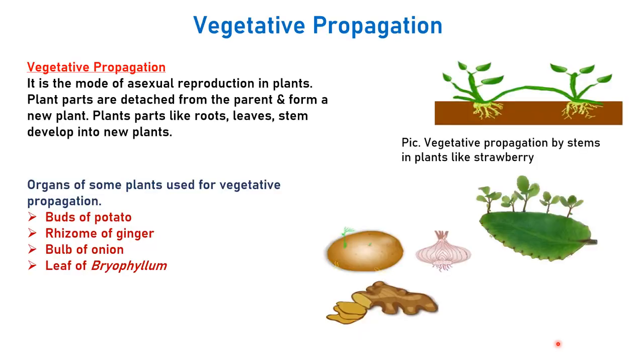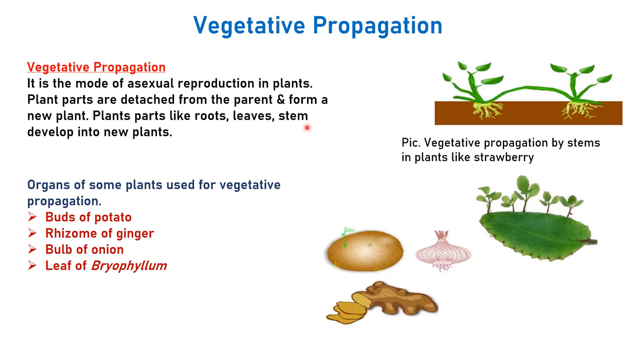Now coming to vegetative propagation. Vegetative propagation is another asexual reproduction in plants. Children, this takes place in plants. What do we do in vegetative reproduction? Each and every part of the plant, let's take roots, leaves and stems, and there can be buds also.